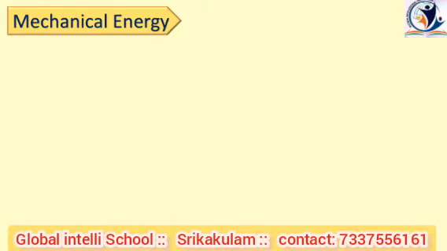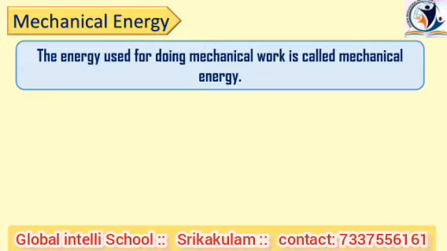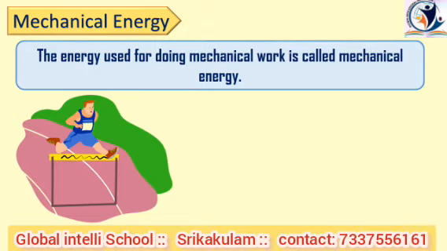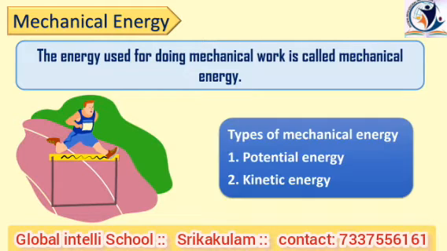The first form of energy is mechanical energy. The energy used for doing mechanical work is called mechanical energy. For example, jumping over a hurdle while running is an example of mechanical energy. Mechanical energy is of two types: one is potential energy and the second is kinetic energy. Let's see one by one what is potential energy and kinetic energy.